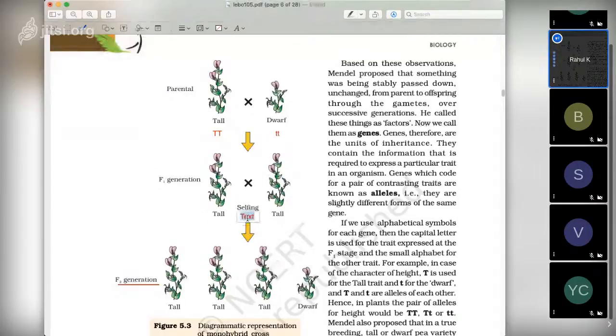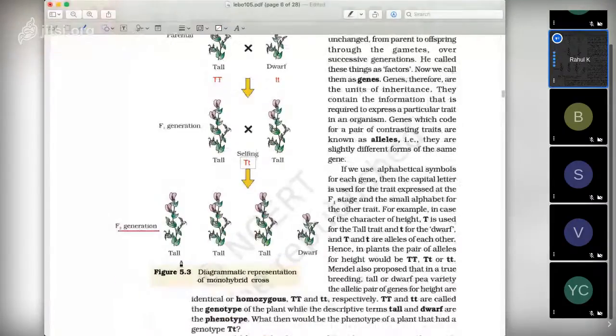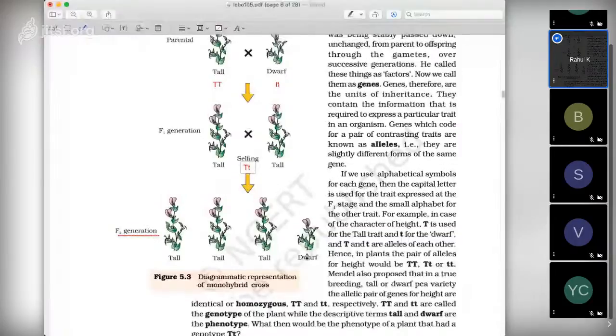So when we do selfing, it means we cross the same seeds of these parents, and we get this. So this is a 3 is to 1 ratio phenotypically, and this is a 1 is to 2 is to 1 ratio genotypically. We will see.